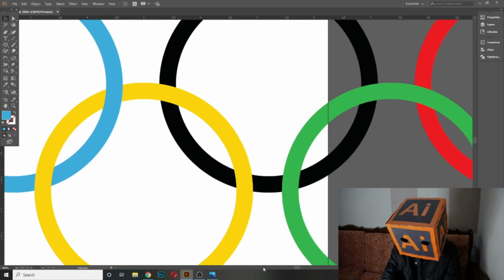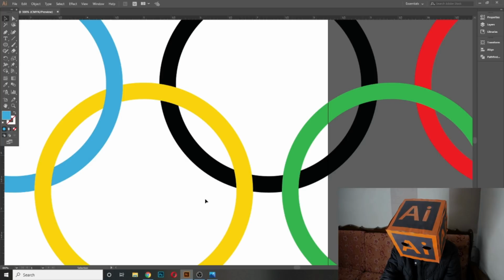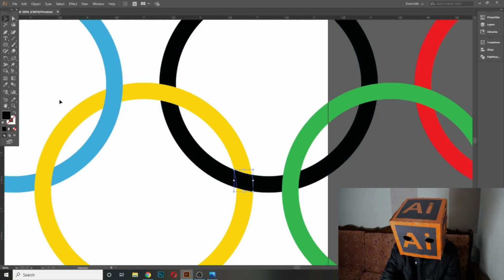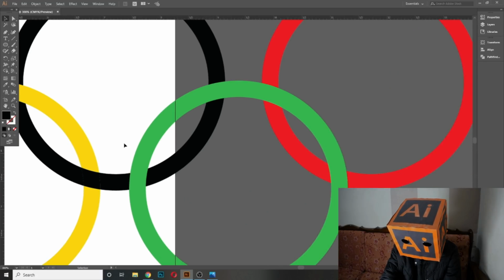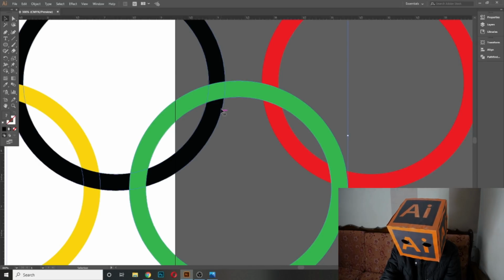And next, the black is on top of the yellow. Select these two, select the shape builder tool, click here. There are different methods to create this logo, but today I am showing you the shape builder tool, so I will teach you this method. And here the black is on top of the green one.